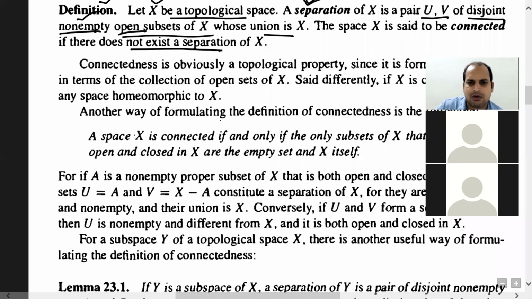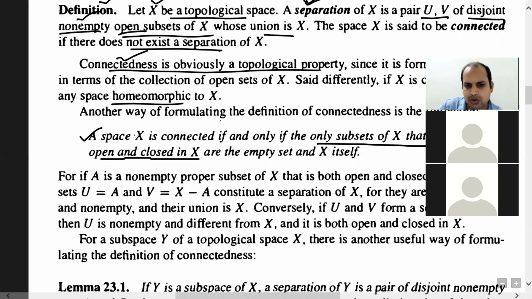So connectedness is obviously a topological property because it is defined in terms of open sets, and we will see that it is preserved under homeomorphism. I will come to various questions which we will use to decide whether two sets are connected or not. In other words, a space X is connected if and only if the only subsets of X that are both open and closed in X are the empty set and X itself. Or you can say that a space is not connected if and only if there exists at least one proper subset which is open as well as closed. So this is the criterion. If you have any proper subset which is open as well as closed, then by looking at its complement, you can always form a separation.